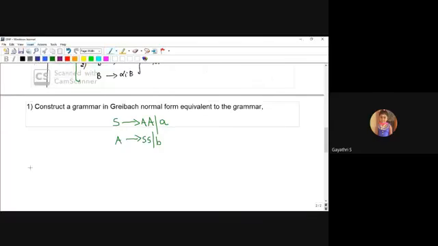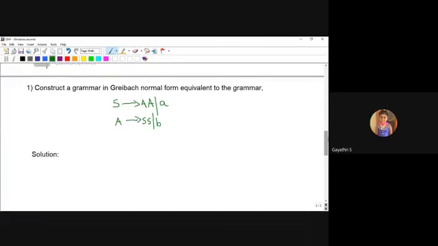Solution. So there are plenty of Greibach normal form lectures available on YouTube. In some lectures, like Neso Academy, if the production rules are in the form of S, A, they will, at the very first step, convert the non-terminals and give them another name, like S for A1 and A for A2.